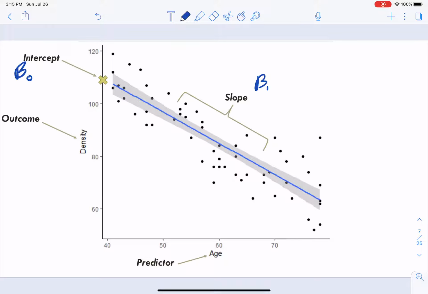Now, you're probably wondering, what is going on here? How come the line isn't going all the way up and actually intersecting the y-axis? Well, in regression, we only care about the data that we've got. So we don't know anything about the data out this way or back out this way. Sometimes the intercept does make sense and it does make sense that the line will cross over the y-axis, but sometimes it doesn't.